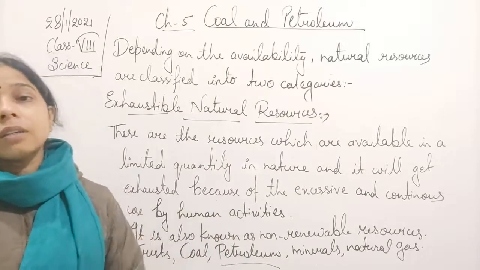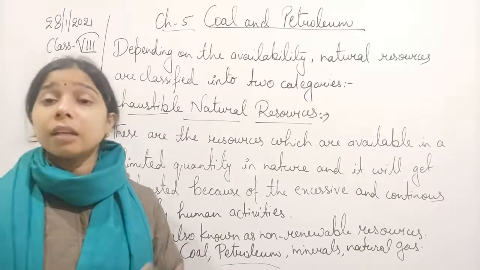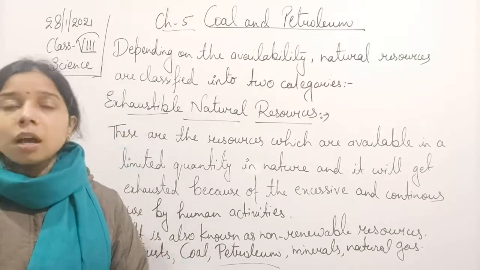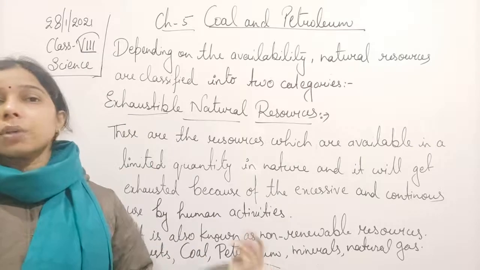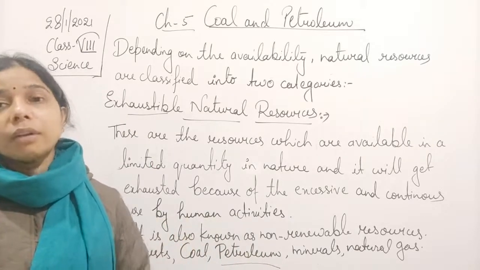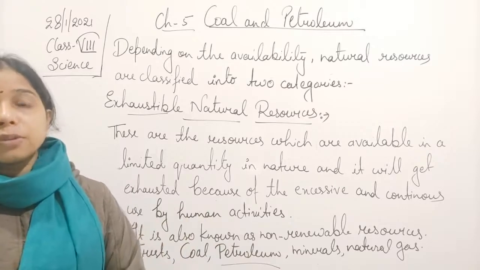Inexhaustible natural resources are present in a large quantity, they will not get exhausted, and we can use them again and again, and that is why inexhaustible resources are also called renewable resources.